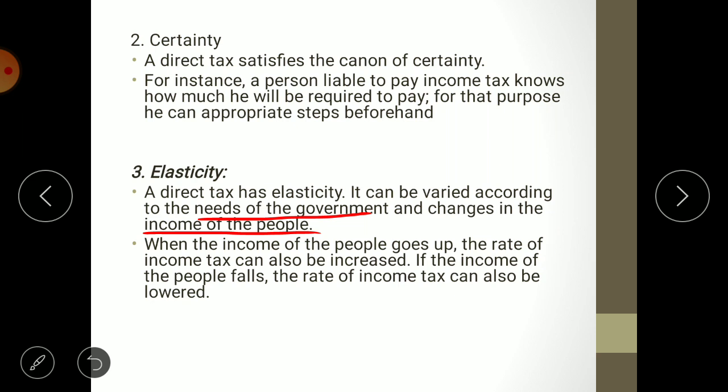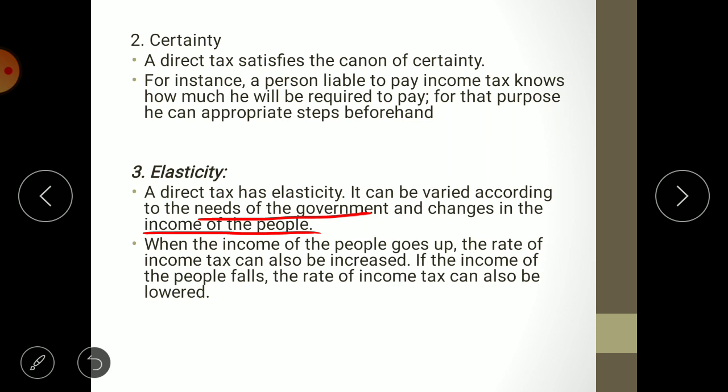Generally, two types of trends are there: boom period and recession. In boom, the income of the people increases, and in recession, the income of the people reduces. So in boom period, the tax rate will be more, and in recession, the tax rate will be less. When the income of the people goes up, the rate of income tax can also be increased. If the income of the people falls, the rate of income tax can also be lower.